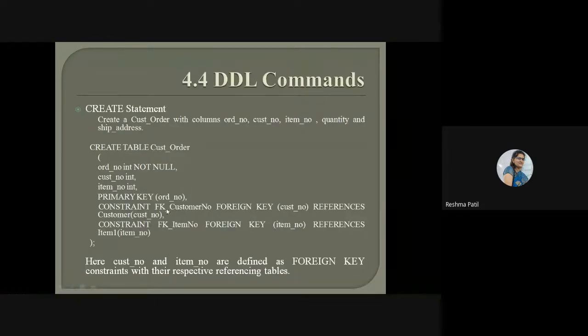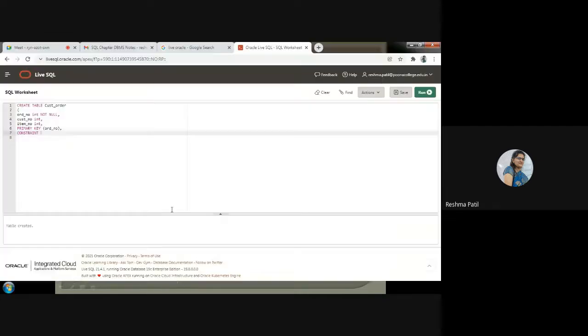Then we will give a name to that foreign key relation. That name is fk underscore customer number. On which column we are going to write? We will give that name only, so you will come to know that yes, this is a foreign key of customer number. So fk, foreign key, underscore customer number. This is the name of your foreign key: constraint keyword, then fk underscore customer number.